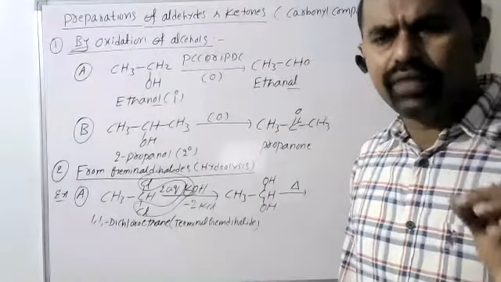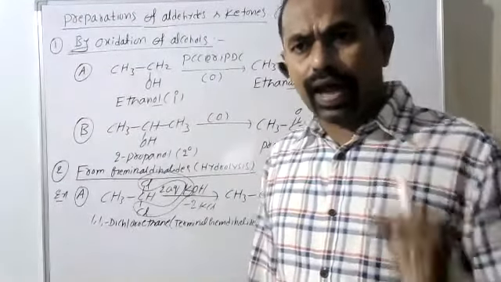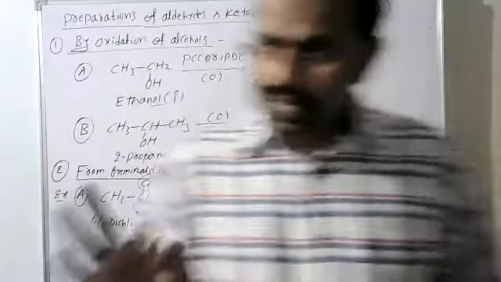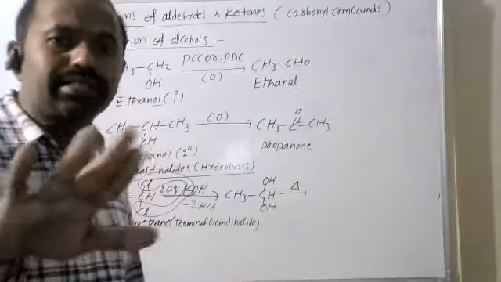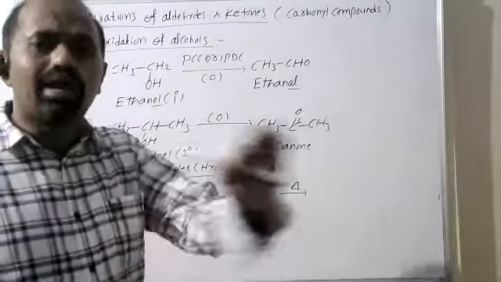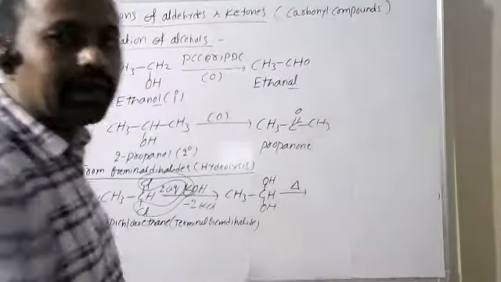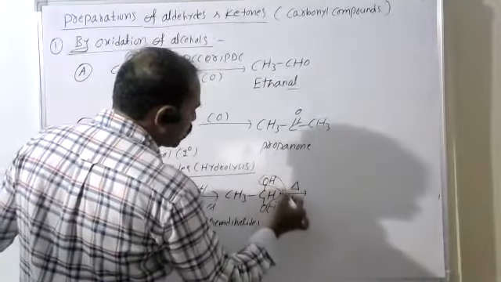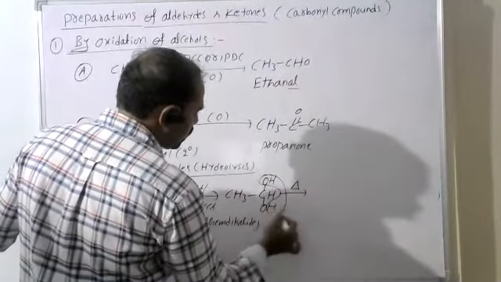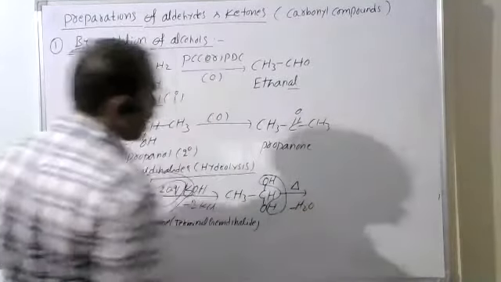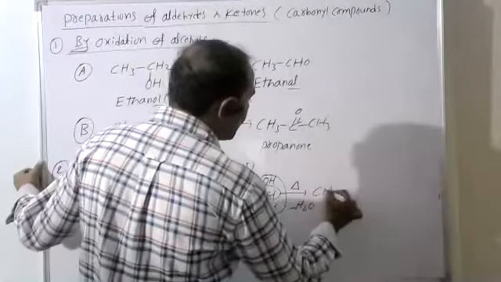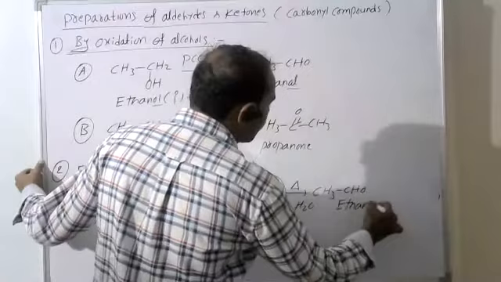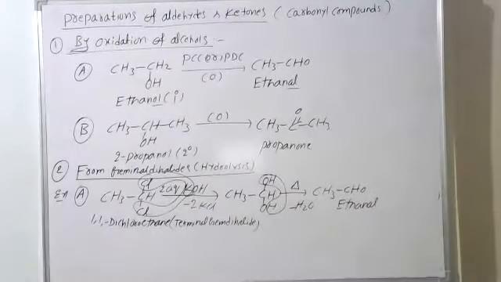Not only here, anywhere the same carbon has more than one OH group, that type of alcohol is unstable, which can lose a water molecule and we get the stable corresponding products. See this? There also OH combined with hydrogen is replaced as water. After losing water, the remaining is CH3CHO. It is called ethanal. See this? Ethanal, an aldehyde.